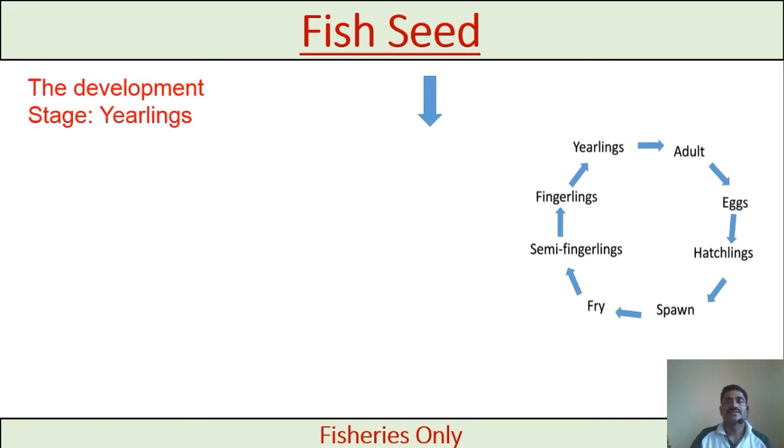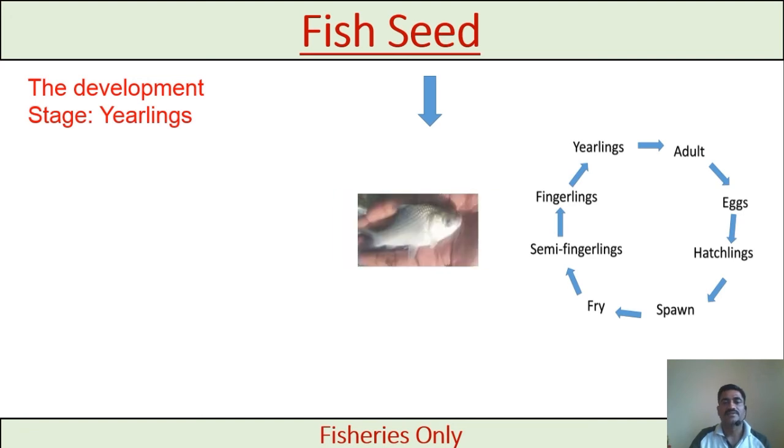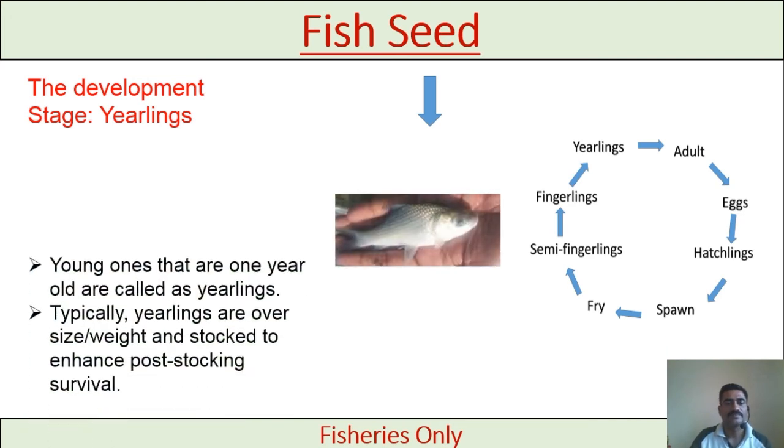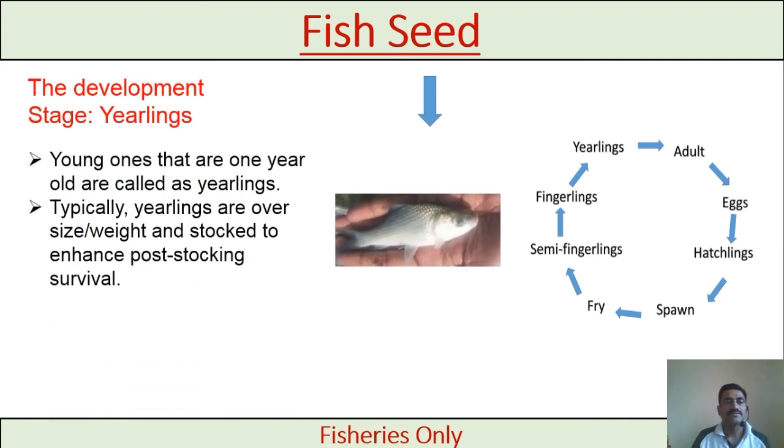After fingerling, the fingerlings become a yearling. This one is the yearling of the Katla. Young ones that are 1 year old are called a yearling.